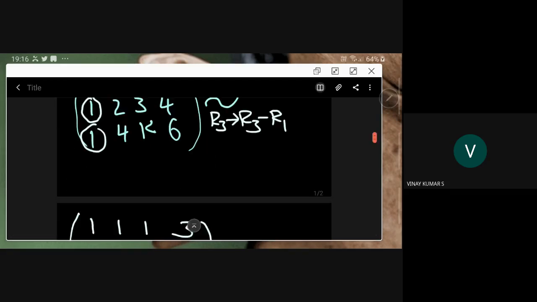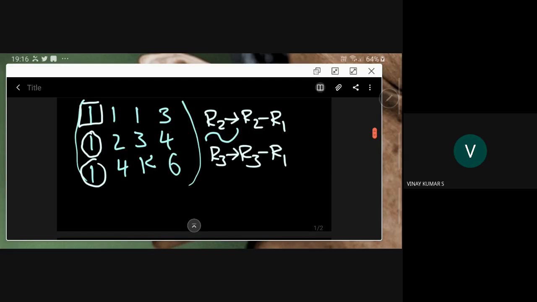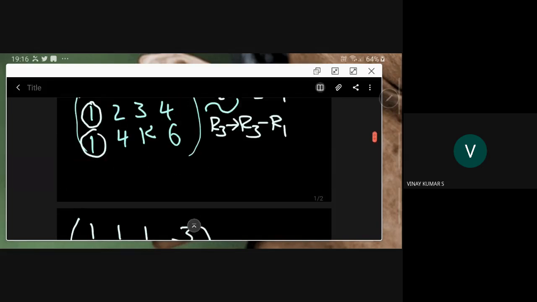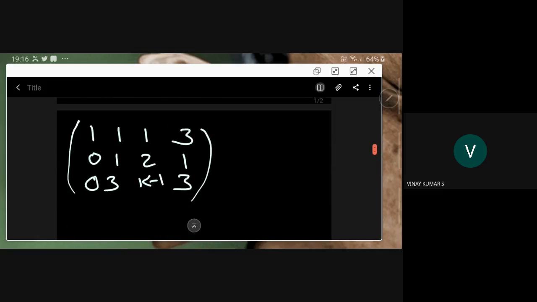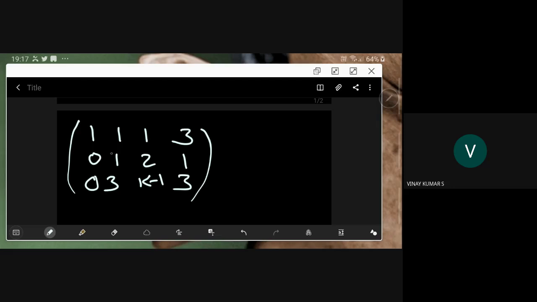See here, R2 minus R1 gives the second row 0, 1, 2, 1. Now the third row is 0, 3, k minus 1, 3. This is still not an echelon form. The pivotal element is this one, and we need to make this entry 0. So we apply R3 minus 3R2.